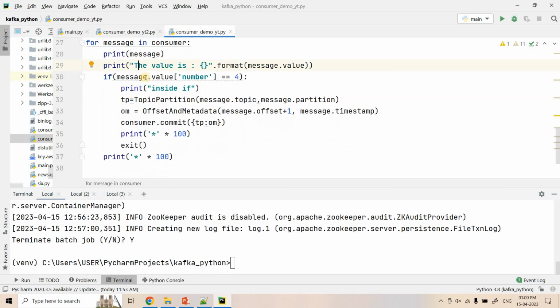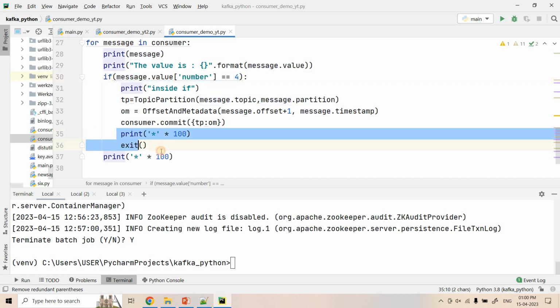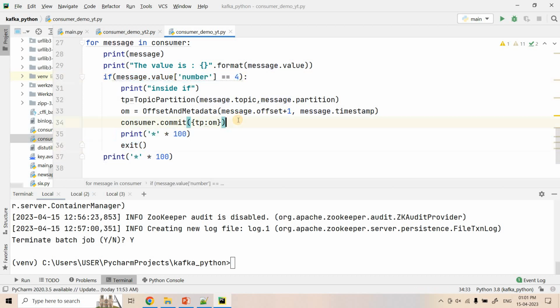That is, this time if the message value is 4, then only we will commit. Okay, and after committing that particular message 4, we will exit the Python code, or the consumer will stop. Then again we will start the consumer, and we will observe whether it starts consuming messages from 1 to 3 and then 5, 7 and so on, or whether it only consumes messages like 5, 7 and so on, that is, after the latest commit. Okay, so you will observe that.